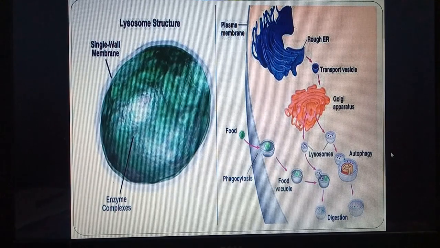Now lysosomes may digest food vacuoles, the food particles which are entering. Lysosomes combine with the food vacuole and help in digestion. Or lysosomes may also perform autophagy. Auto means self. So they may also digest other cell organelles.